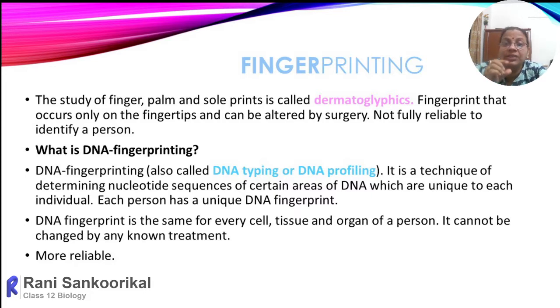So the DNA pattern present in the zygote is what is carried when that zygote develops into a complete organism. The same type of DNA sequences, the same order, the same arrangement, will be reflected in each and every cell of that person. So this technique is more reliable when comparing with others.